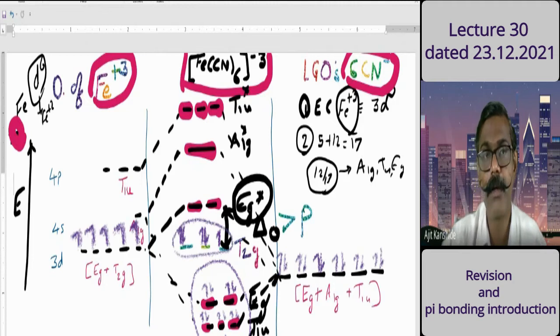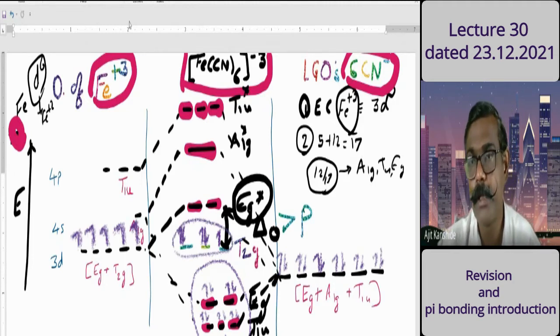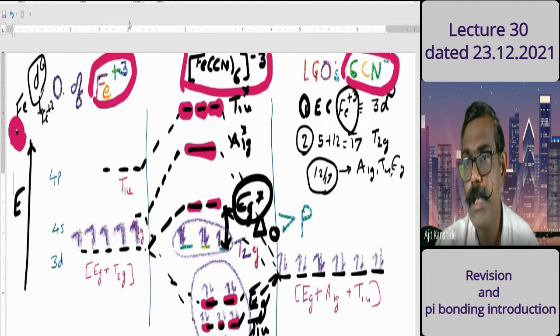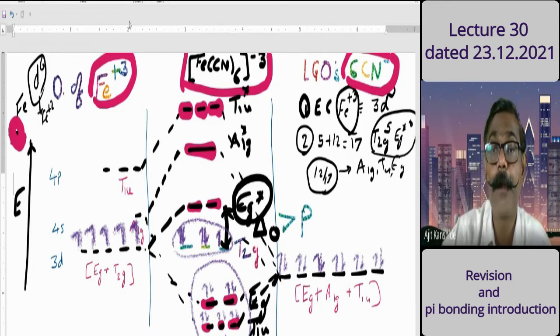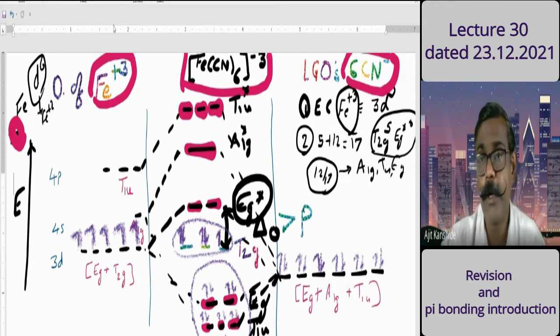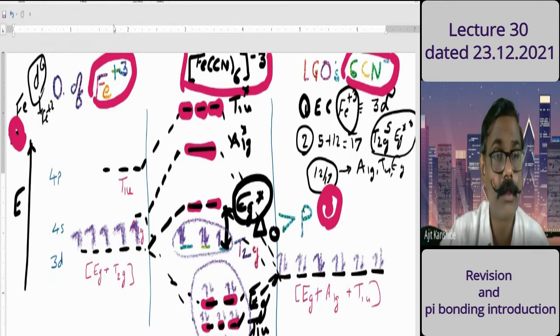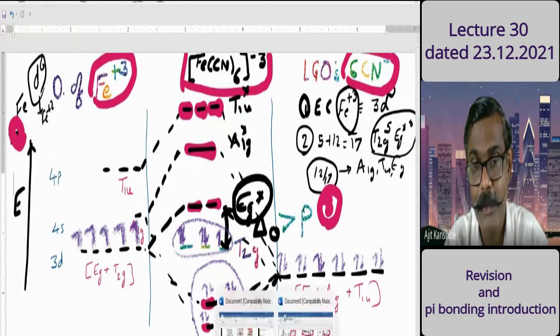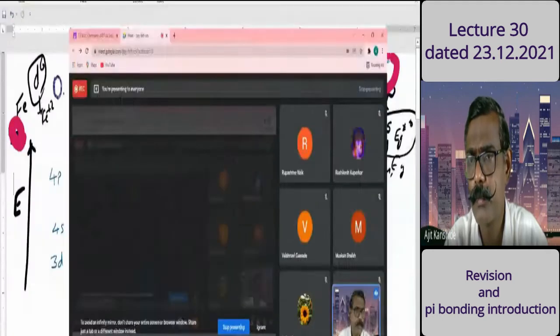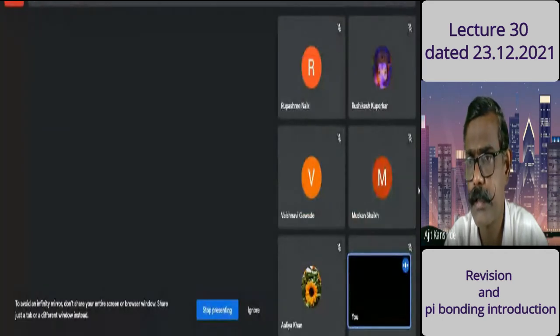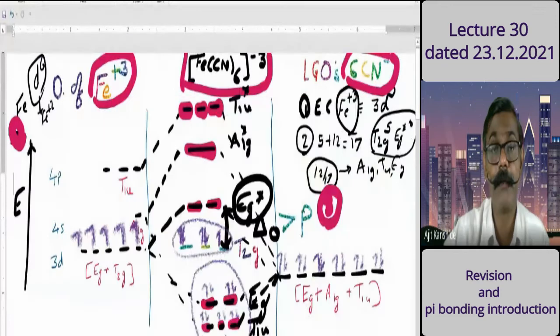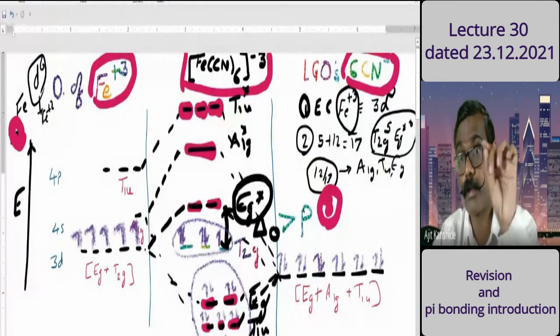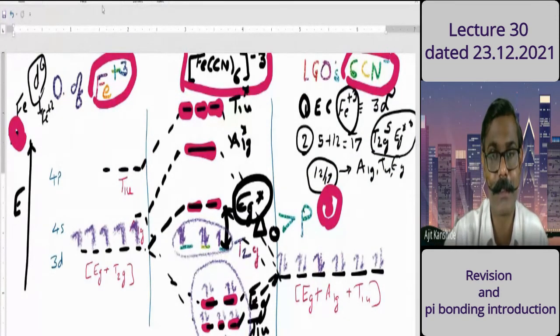If you read that electronic configuration, it is T2g5 and Eg star 0. It's the electronic configuration that you will write in point number 2. And in point number 3, Rupashri was with the question, no? What kind of questions will be there in the examination? Yes, for answering those questions, which point should be there? That I am discussing here.